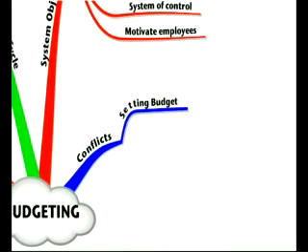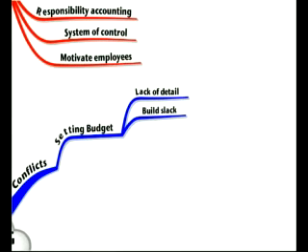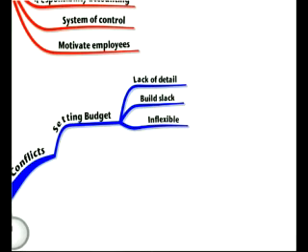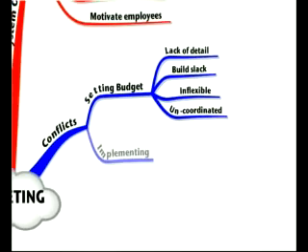What that could be is during the setting of the budget, you could find that there's a lack of detail. You could find that managers seek to build slack into the budget so that they can achieve it more easily. It could be inflexible, so it may be unresponsive to changes. And it could be uncoordinated, so that different divisions don't know what the other is doing.